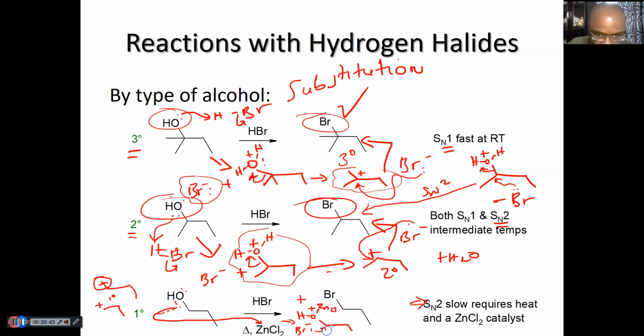Okay, it attacks from the back as this leaves, this complex leaves, you get the substituted product. So basically, for primary alcohols, just simply switch the OH with the alkyl halide of the acid. That's a shortcut to avoid complex mechanisms down here, which I think are beyond your scope.